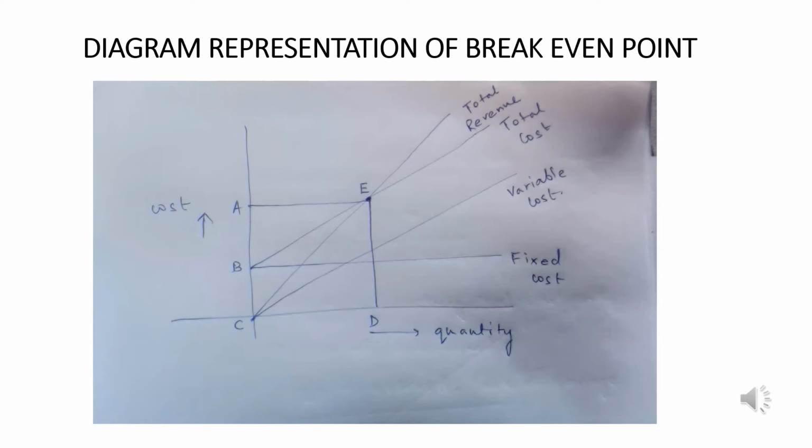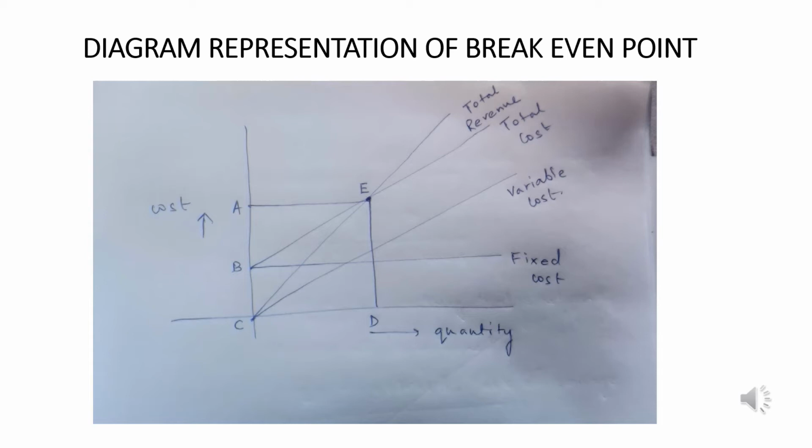But immediately after point D is crossed, the total revenue line goes above the total cost line. So total revenue is greater than total cost, which indicates a profit region.